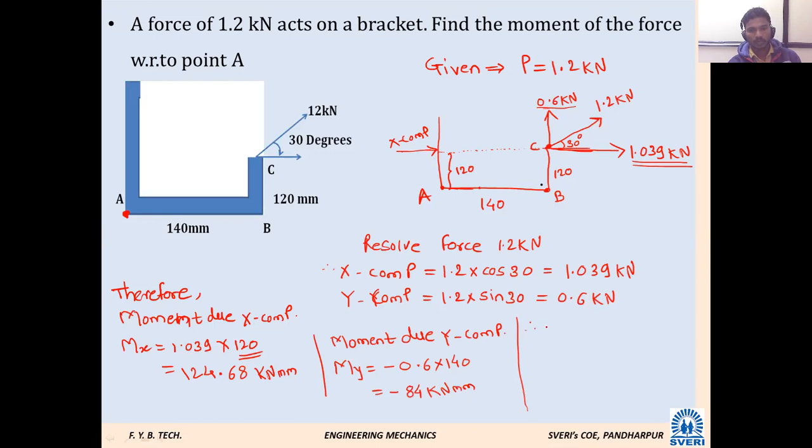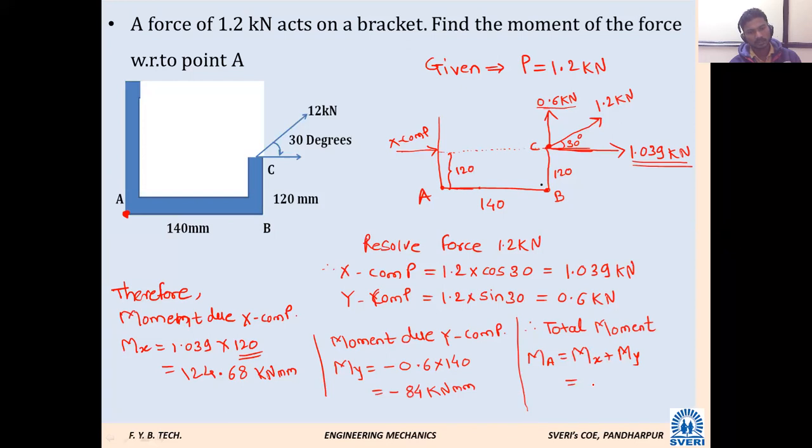Therefore, finally, what do we have to do now? We are supposed to add the moments of the forces. Total moment MA equals Mx plus My. What will be that? 84 means, this 24 minus 60, 40.68.